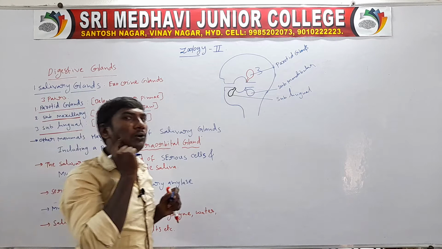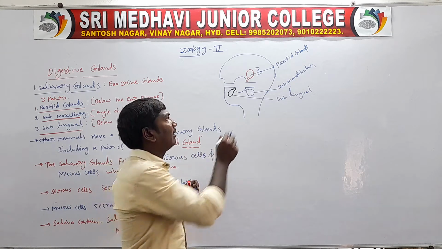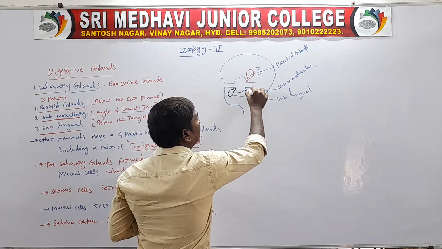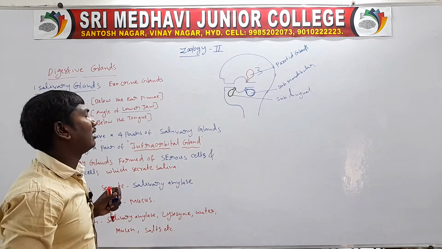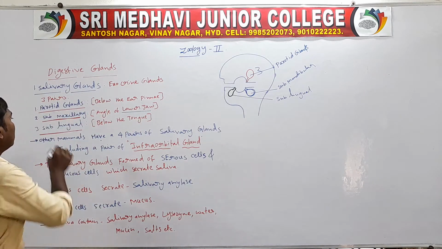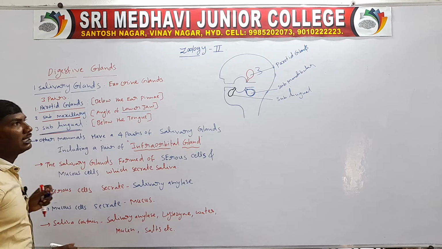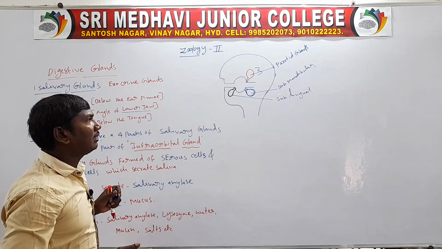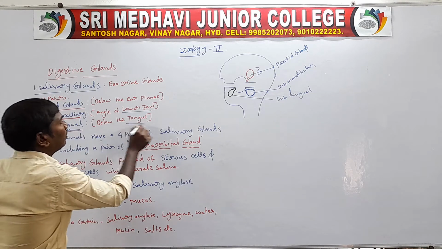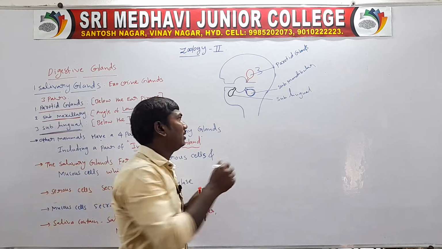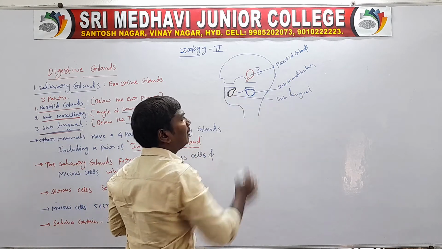The third one is the sublingual gland, which is located below the tongue.